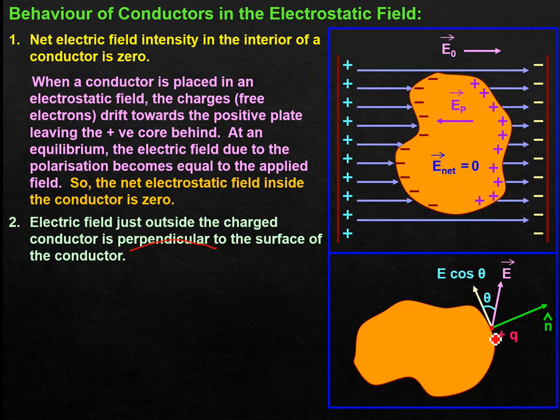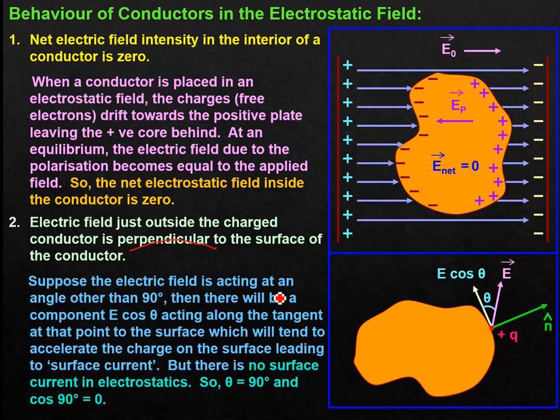Along this reference, the horizontal component will be E cos theta. Suppose the electric field acts at an angle other than 90 degrees, like any theta I have taken here, then there will be a component E cos theta which is tangential. This E cos theta is along the surface.